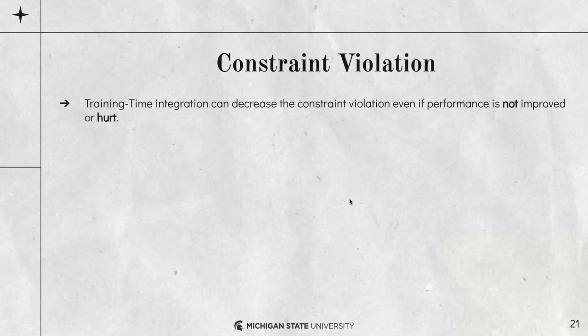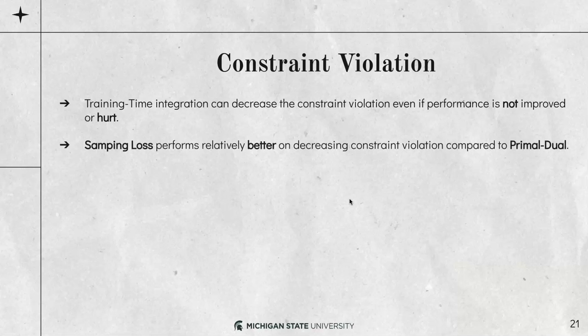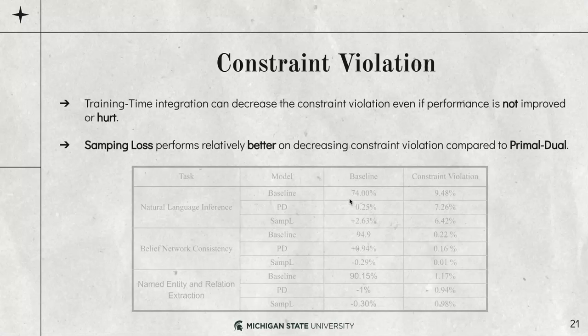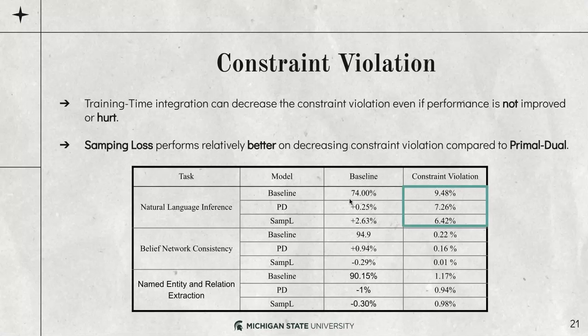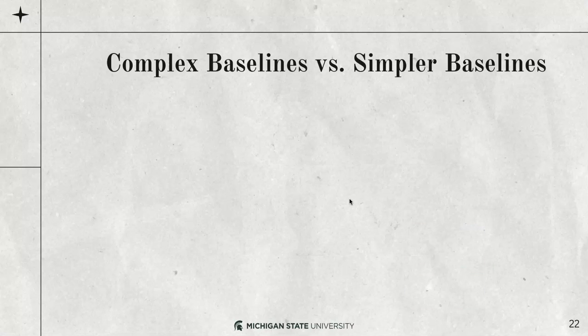What about the constraint violation? We have seen that train time integration can decrease the constraint violation even if it cannot improve or even hurts the performance. We have also seen that the sampling loss performs relatively better at decreasing constraint violation compared to primal dual. You can see here, for instance, in the belief network consistency, even though sampling loss was hurting the performance, it is also decreasing the constraint violation. The same thing can be seen in the named entity and relation extraction task.